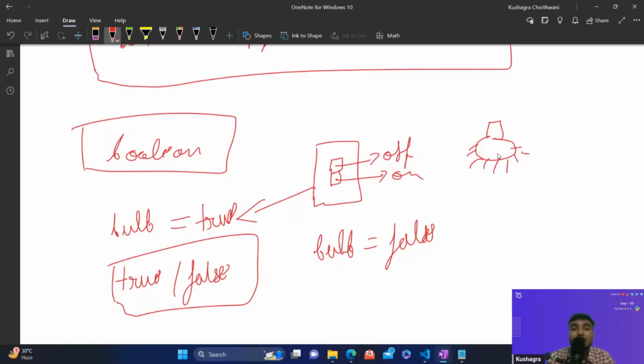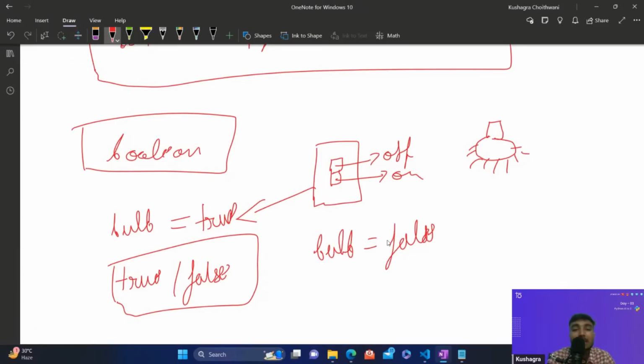Now let's say the person living in this room wants to go out and chill with his friends. So he'll turn off this bulb, and we are going to change the state of this variable to bulb equal to false.